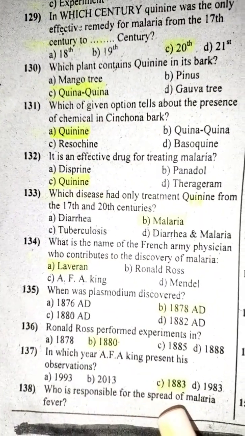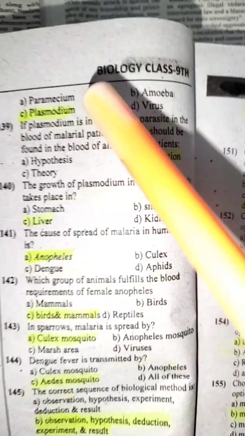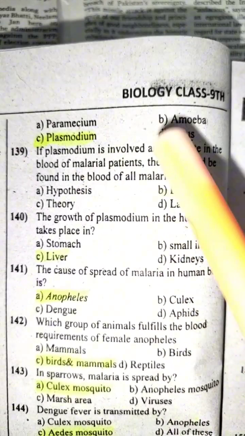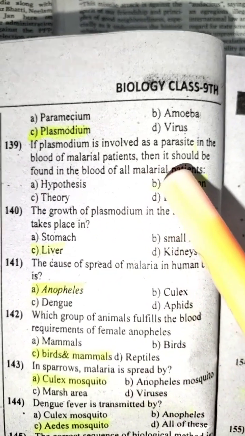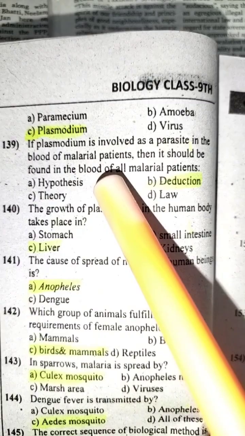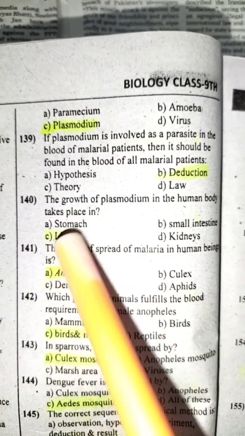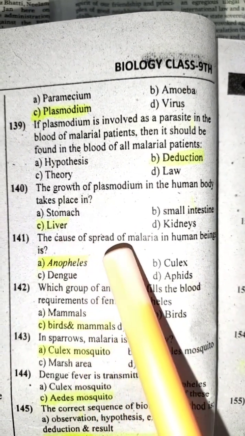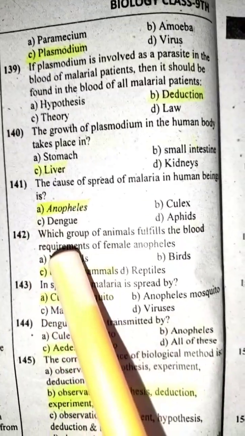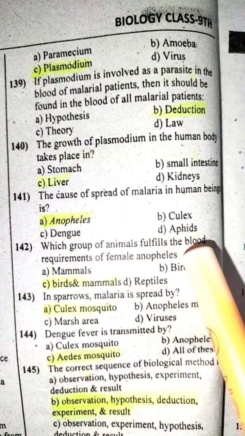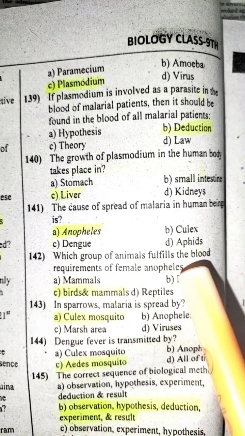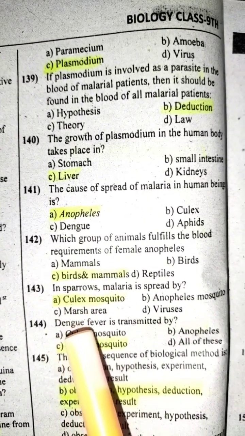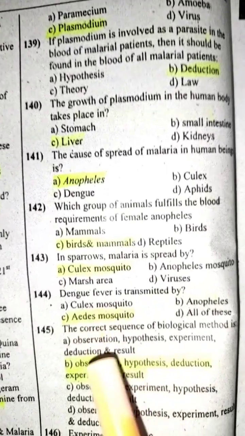Who is responsible for the spread of malaria fever? Plasmodium. If Plasmodium is involved as a parasite in the blood of malarial patients, then it should be found in the blood of all malarial patients. Detection. The growth of Plasmodium in the human body takes place in the liver. The cause of spread of malaria in human beings is Anopheles. Which group of animals fulfills the blood requirements of female Anopheles? Birds and mammals. In sparrow, malaria is spread by Culex mosquito. Dengue fever is transmitted by Aedes mosquito.